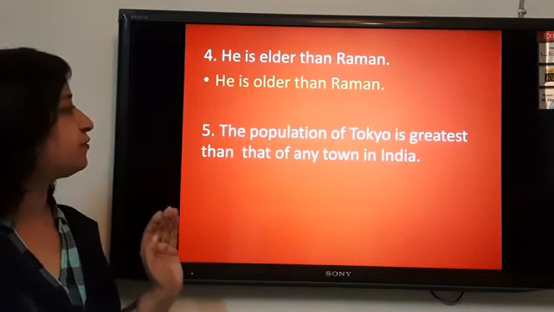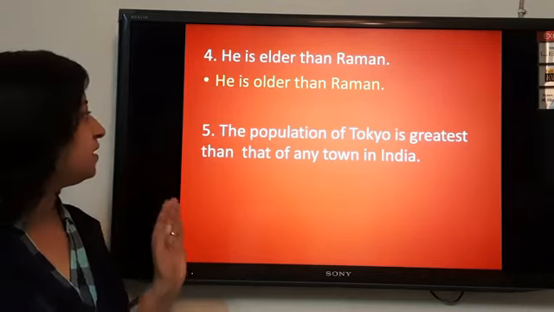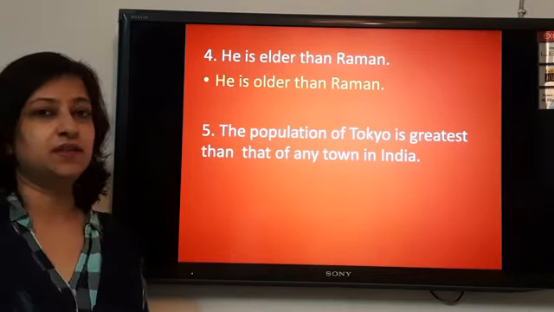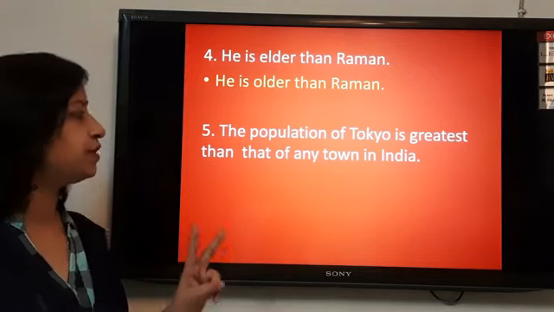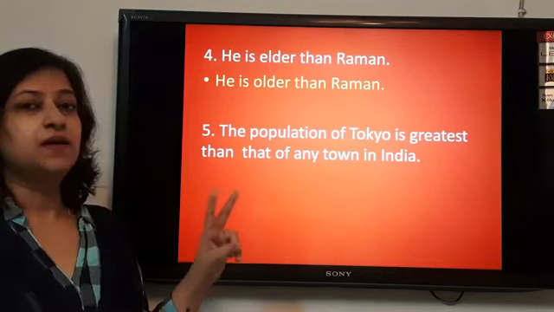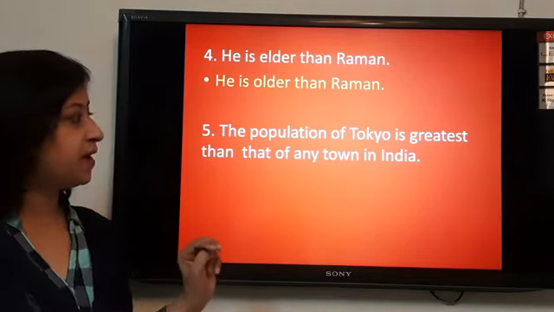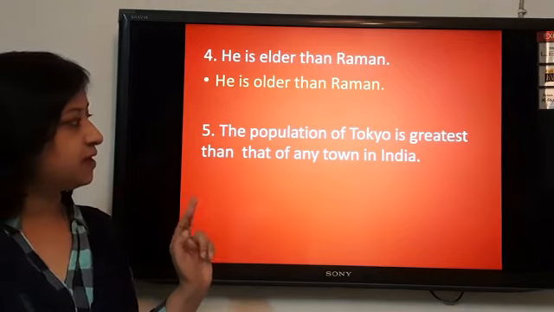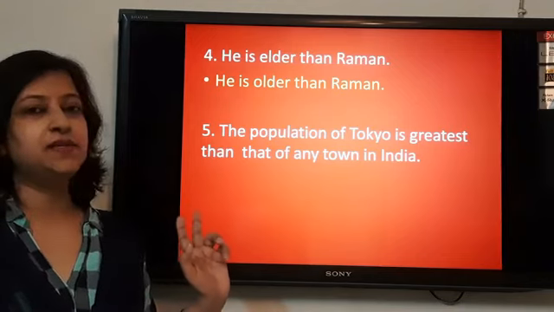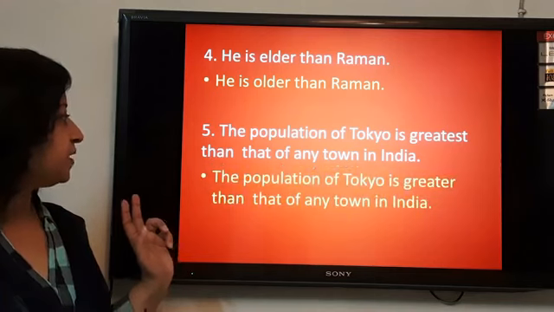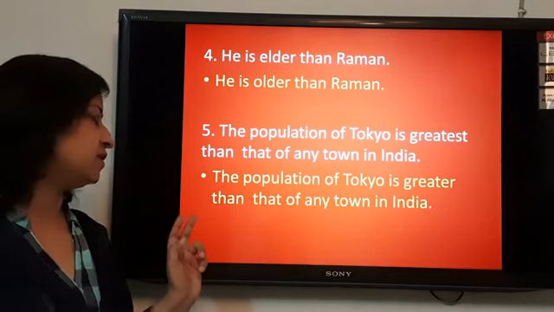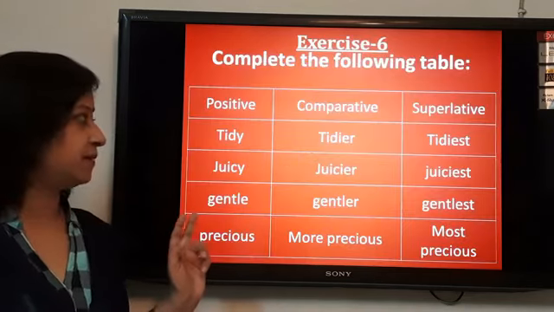Next, the population of Tokyo is greatest than that of any town in India. There is a comparison between two, so it should be the comparative degree. And what is the comparative degree of greatest? In place of greatest, it is greater. The population of Tokyo is greater than that of any town in India.